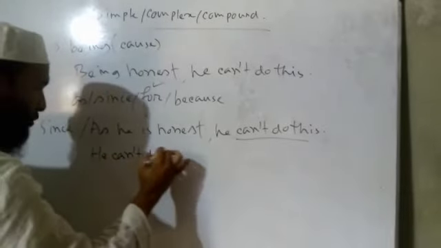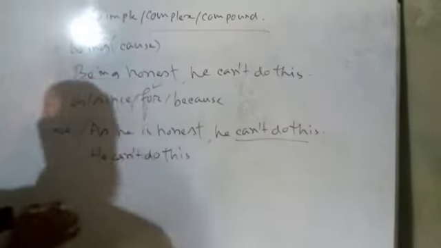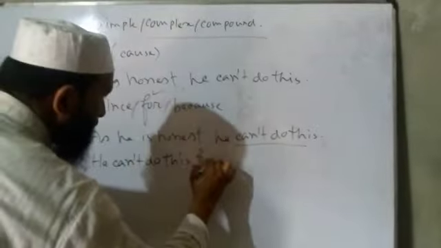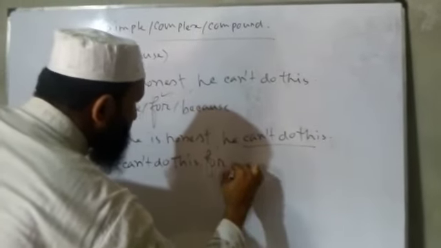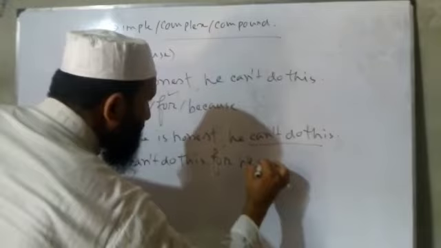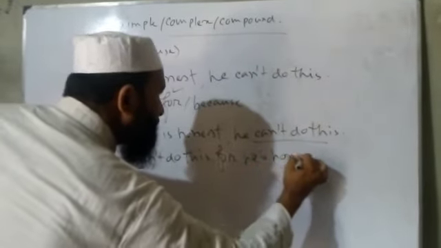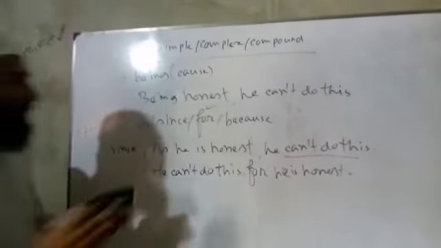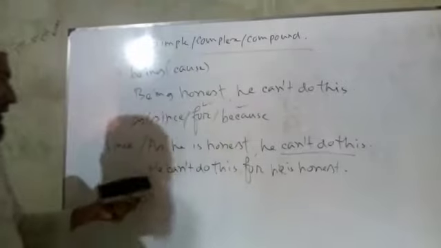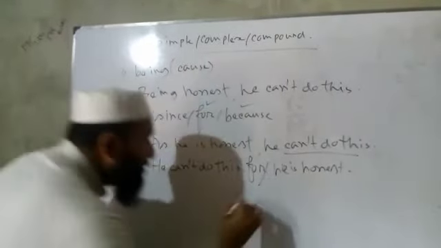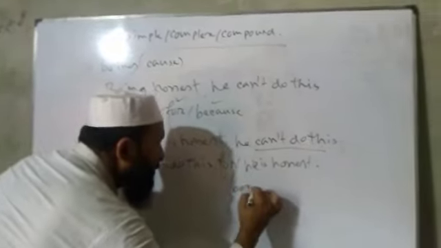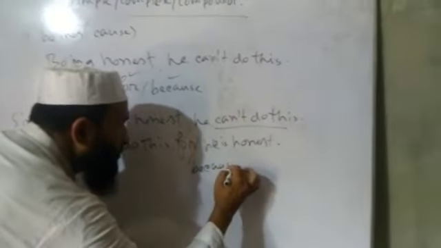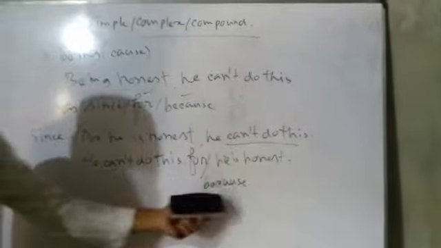He cannot do this for he is honest. And if we use because, we say he cannot do this because he is honest. So in place of for we can use because.